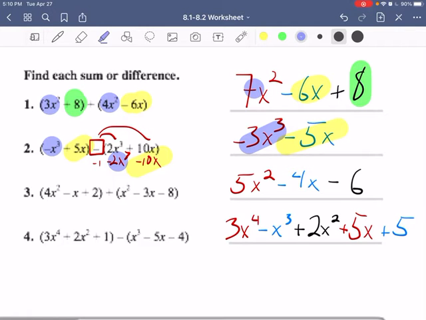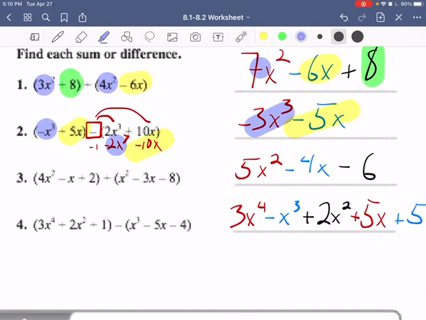That's perfectly fine. This next one here, you've got 4x squared plus x squared, no minus sign, so we're going to do that, and 4 plus 1 is 5. Then we go from apples to, let's call these bananas, -x plus -3x, so -1x plus -3x, or -1 minus 3, that basically makes it -4x. And then lastly, we've got positive 2 plus negative 8, or 2 minus 8, which gives us negative 6.